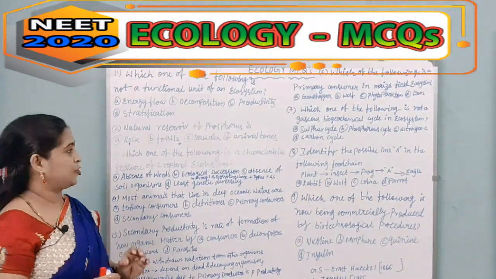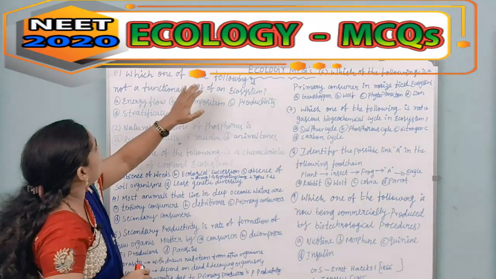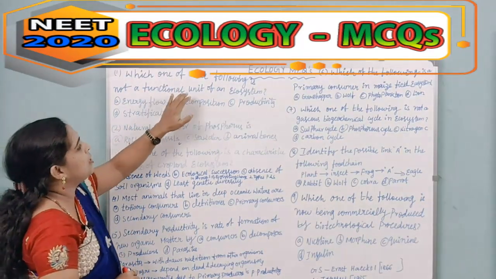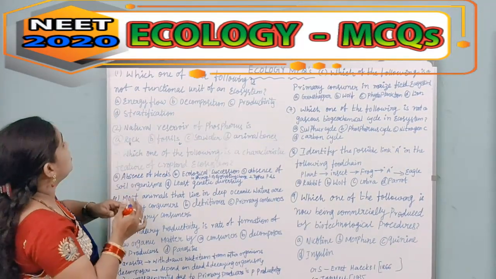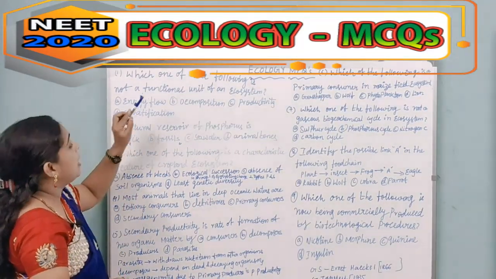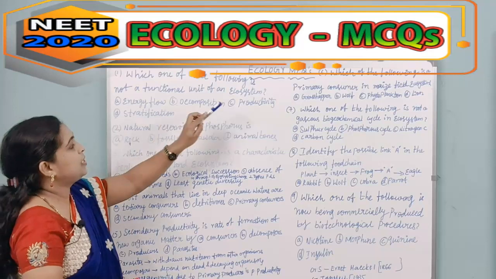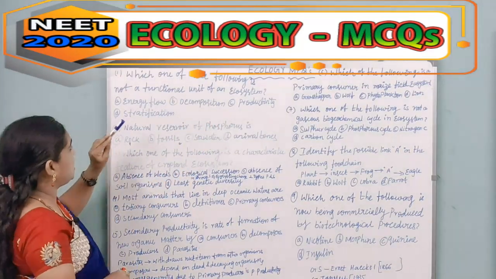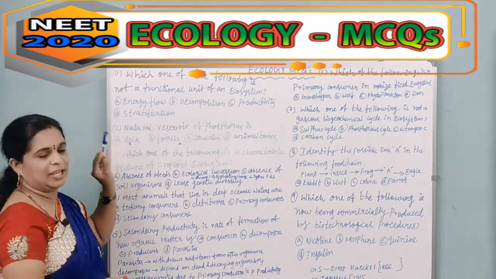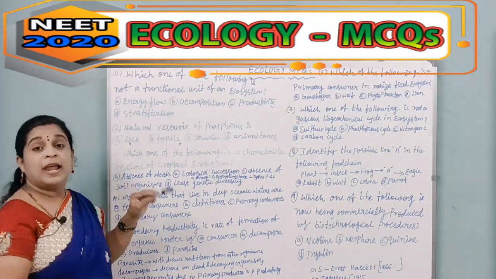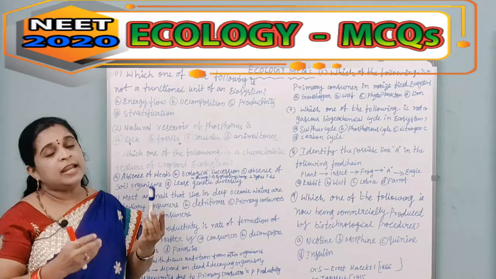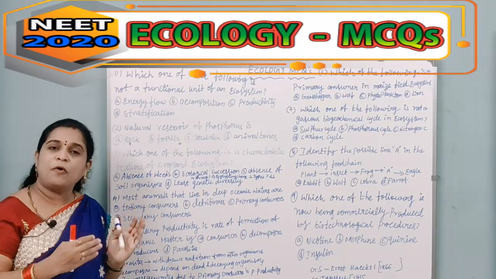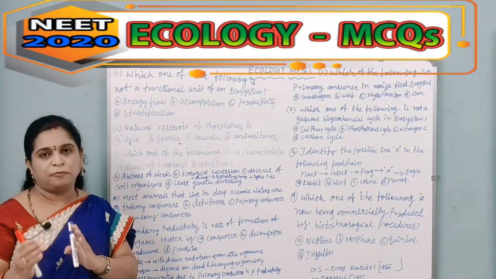The first question is, which one of the following is not a functional unit of an ecosystem? The options given are: A, energy flow; B, decomposition; C, productivity; and D, stratification. Energy flow is otherwise called calorific flow, or it refers to the flow of energy through a food chain.